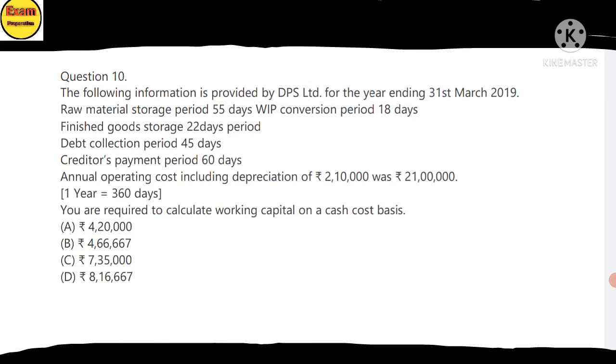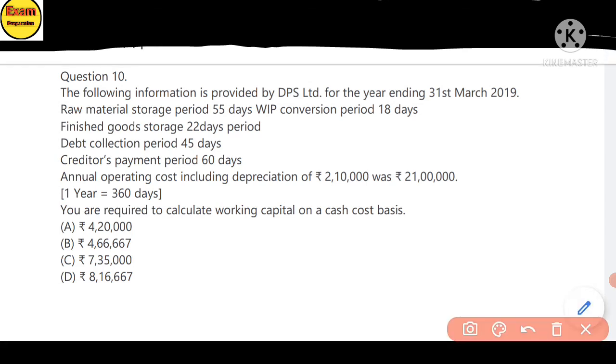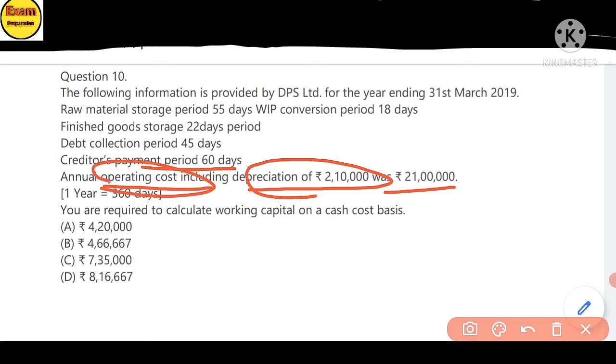Debtors collection period is 45 days. Credit payment period is 16 days. Annual operating cost is 21 lakh and includes depreciation of 2,10,000.